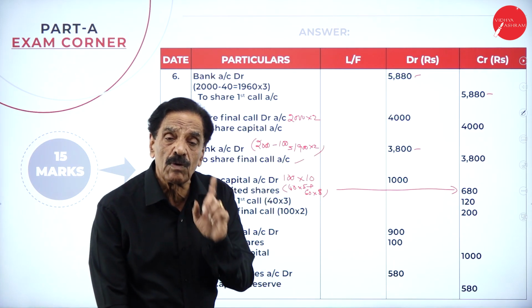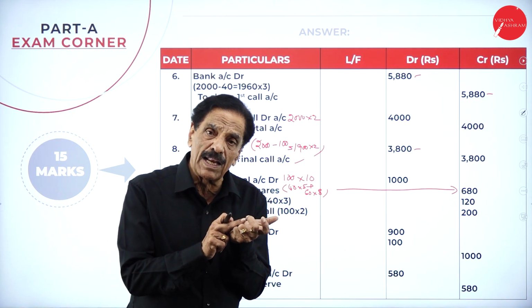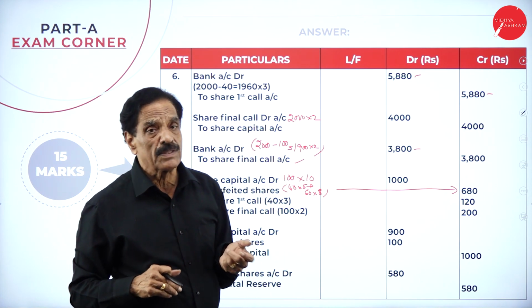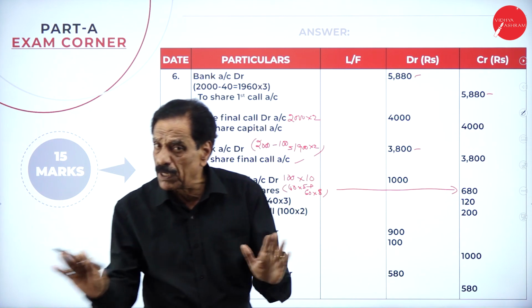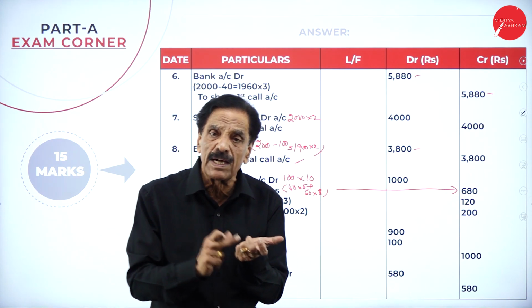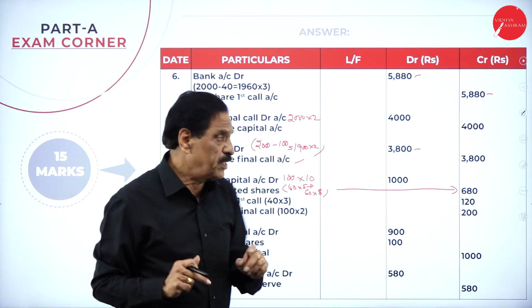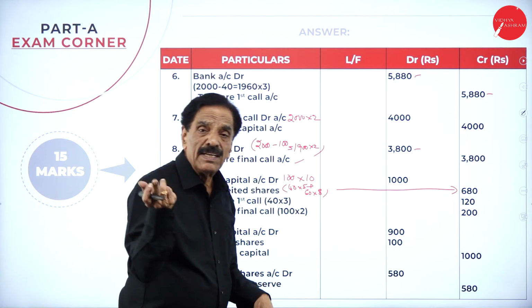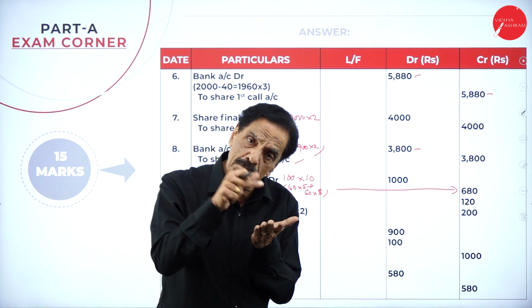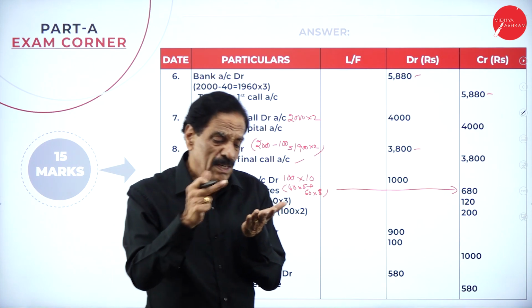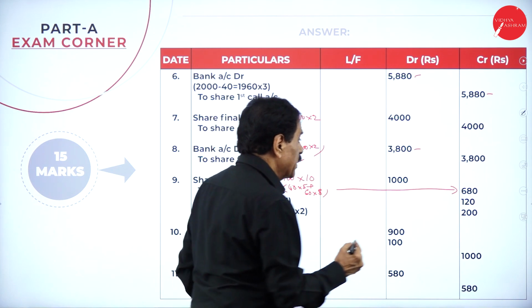How is this? 40 shares man holds what? He holds 40 shares, he paid application, he paid allotment. Don't take the premium into consideration, because premium is already paid; no failure from the premium is considered. So 2 on application, 3 on allotment, 5 rupees has been paid on 40 shares. 40 into 5 is 200. The man who holds 60 shares paid application, allotment, first call: 2 on application, 3 on allotment, 3 on the first call, totally 8 has been paid. This is already paid.